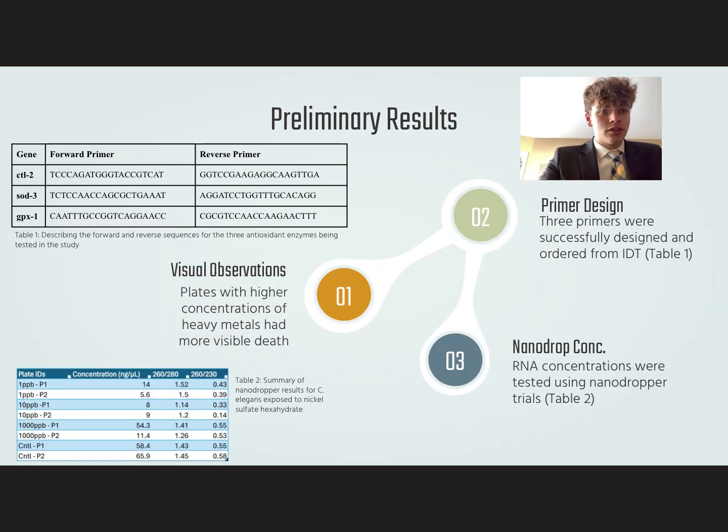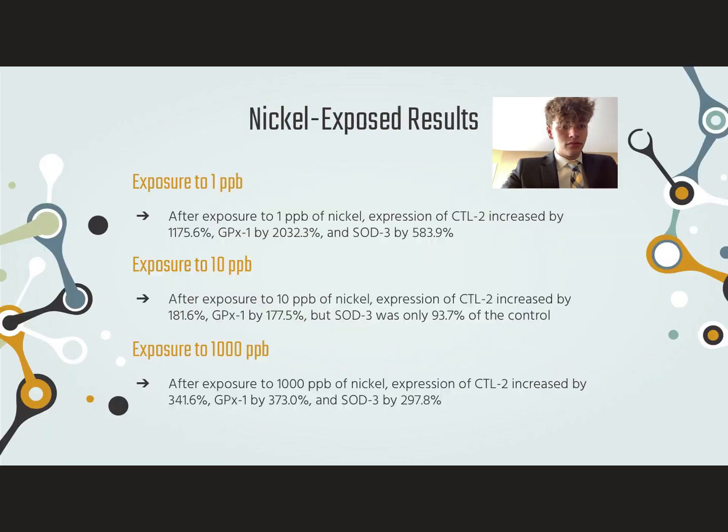For our preliminary results, the first of which being visual observations, we found that plates with higher concentrations of heavy metals had more visible death upon them. The second of which is the primer design, where 3 primers were successfully designed and ordered from IDT, Integrated DNA Technologies, and those can be found in Table 1. And the third of which is nanodrop concentrations. The RNA concentrations were tested using a nanodrop, and those can be seen in Table 2, the concentrations, and then the 260/280 values and the 260/230 values.